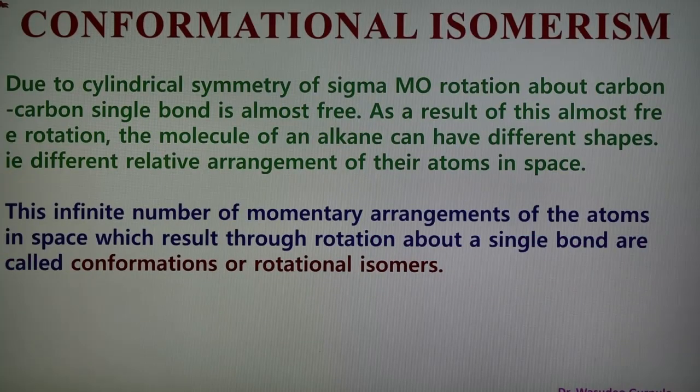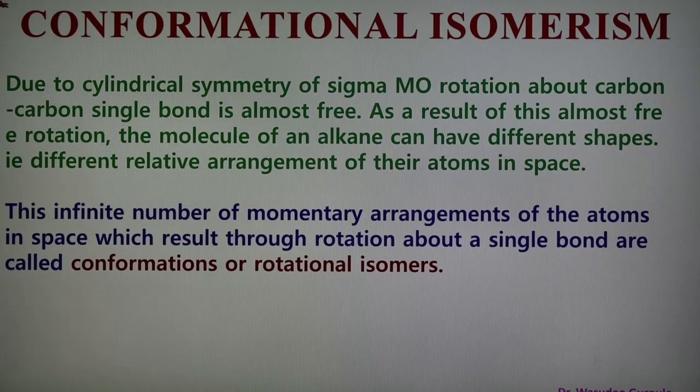In conformational isomerism, as we know, there is a formation of a carbon-carbon single bond. When there is a formation of a sigma bond and molecular orbital, rotation about the carbon-carbon single bond is almost free. The result is that there is free rotation of the atoms or groups around the bond, and therefore we obtain different shapes.